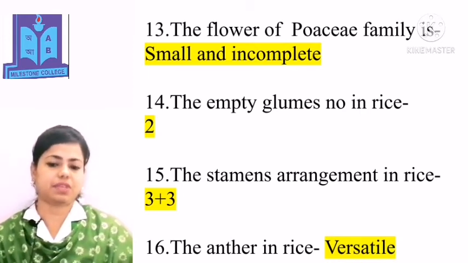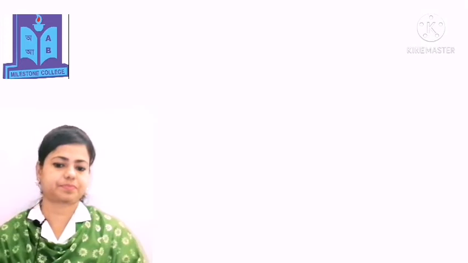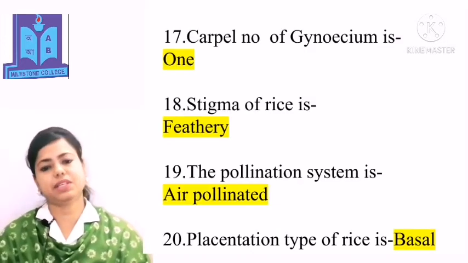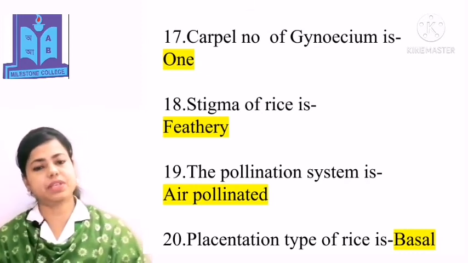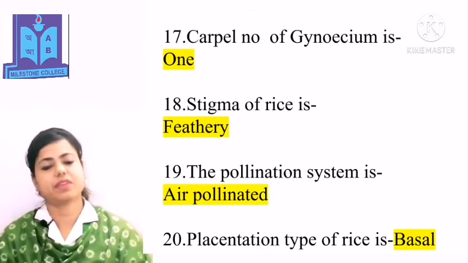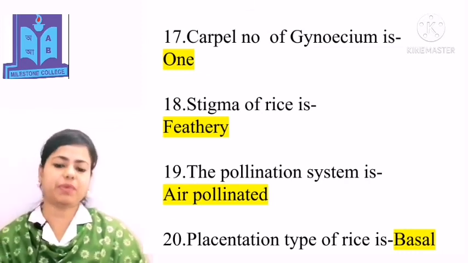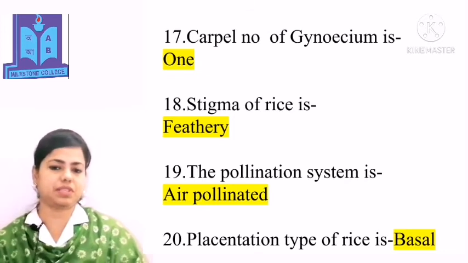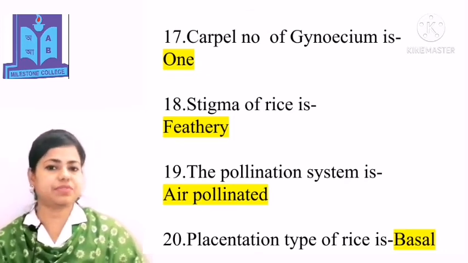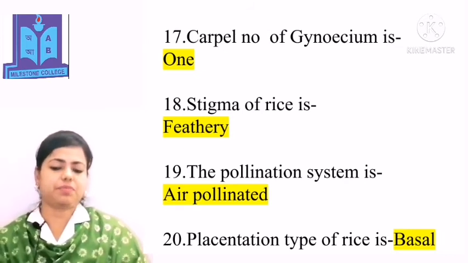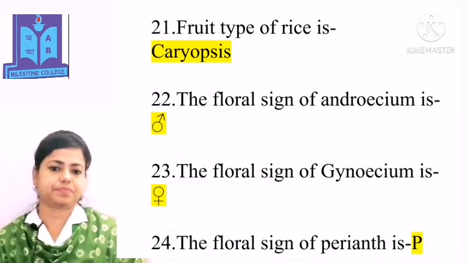The anther of rice is versatile. The carpel number of the gynoecium is 1, which is found in the Poaceae family. The stigma of rice is feathery. The pollination system is air pollination, which is found in the Poaceae family. In the Poaceae family, the placentation type of rice is basal. The fruit type of rice is caryopsis.